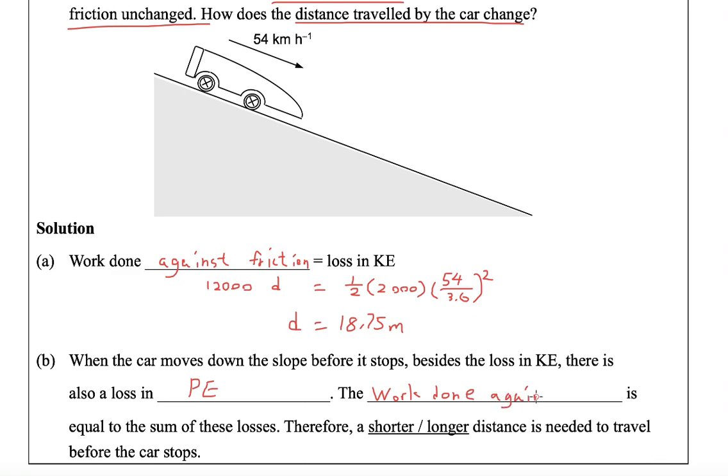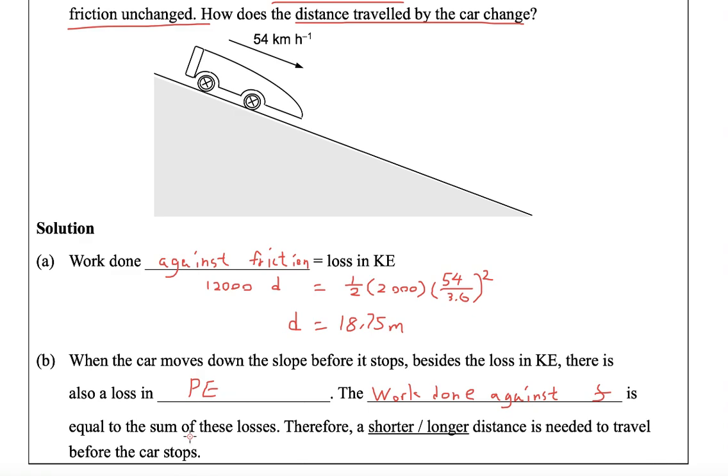The work done against friction is equal to the sum of the loss in KE and PE.